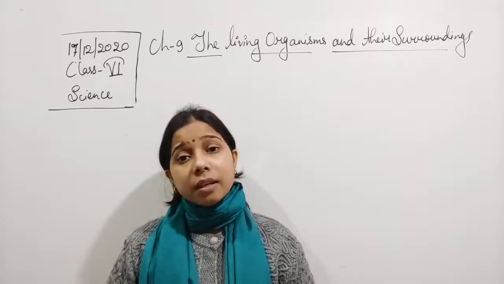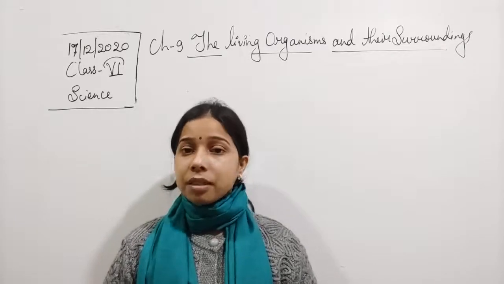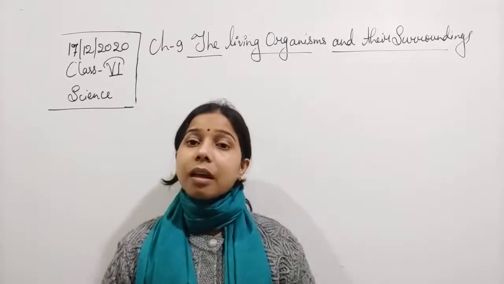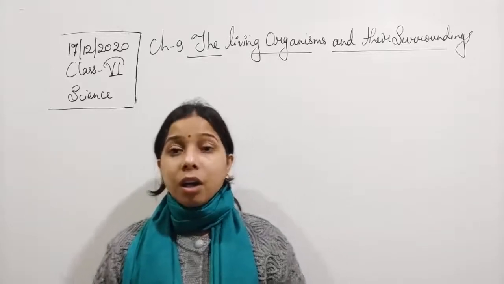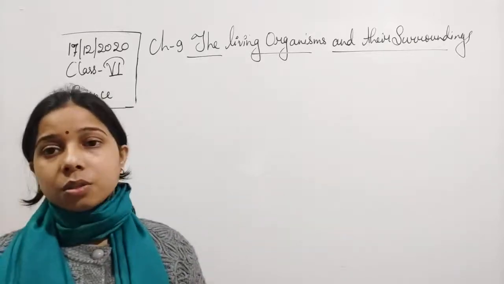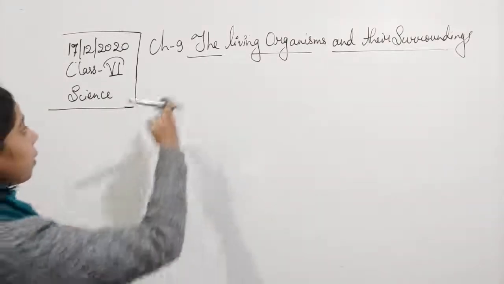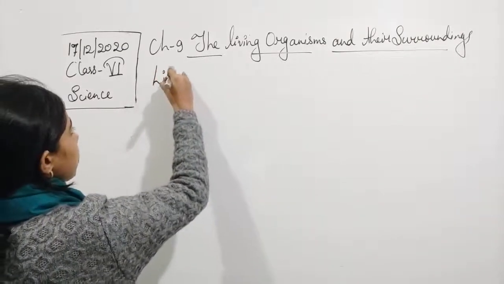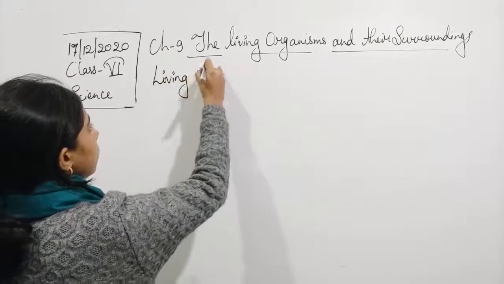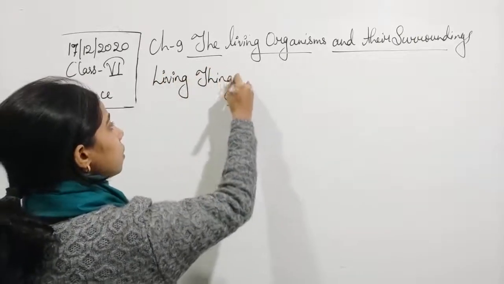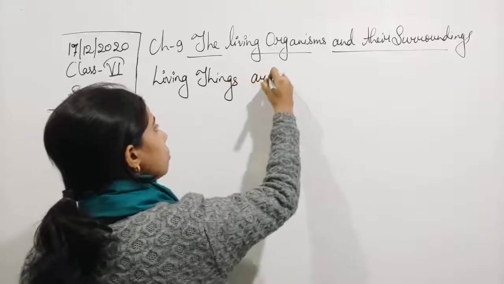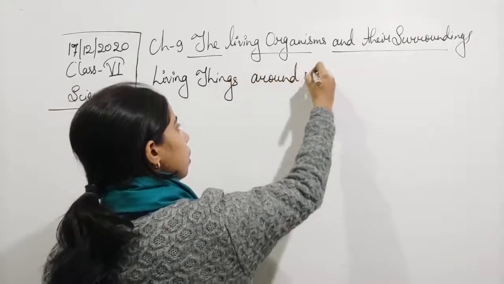So before we go further and try to understand the different things about living organisms and their surroundings, we should understand how we can say that something is a living thing or a non-living thing. Okay, so the topic will be living things around us.